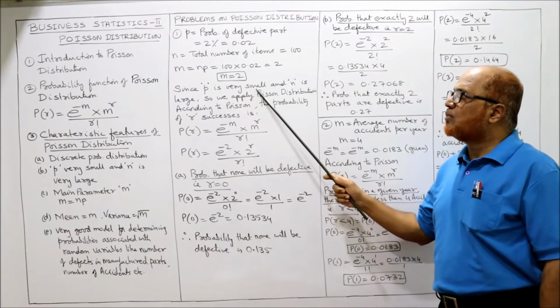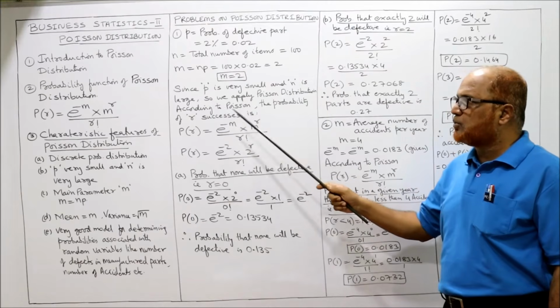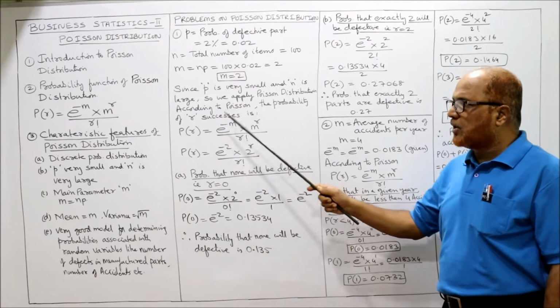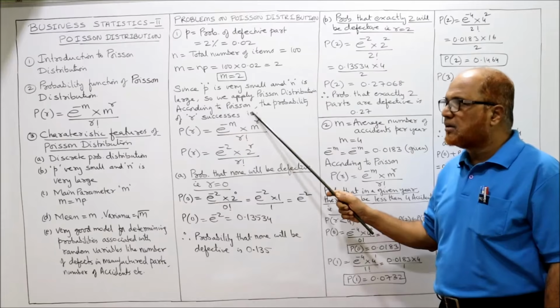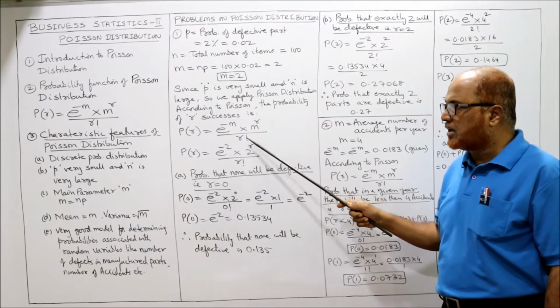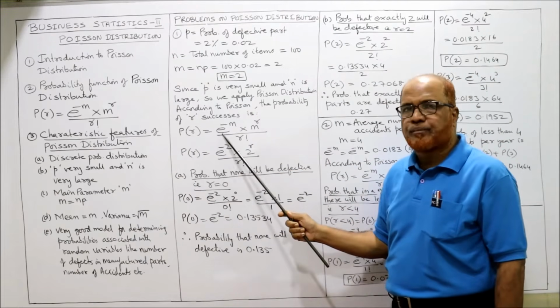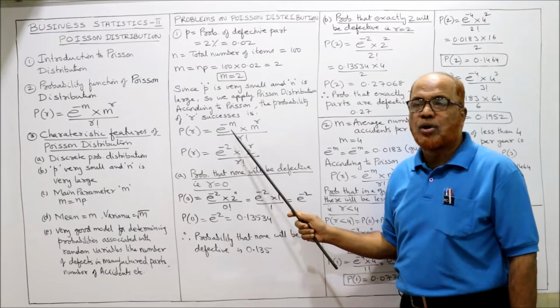Since p is very small and n is very large, we apply Poisson distribution. According to Poisson, the probability of r successes is P of r is equal to e to the power of minus m into m to the power of r divided by r factorial. This is the formula we are going to apply. First time we are going to apply the formula for Poisson.